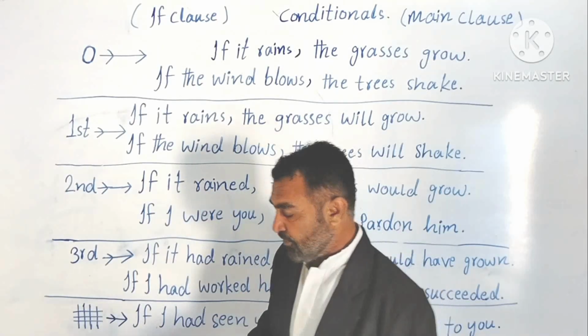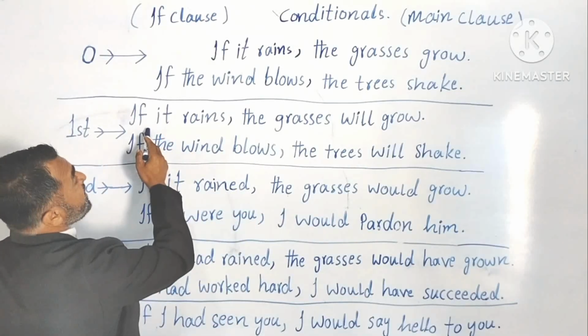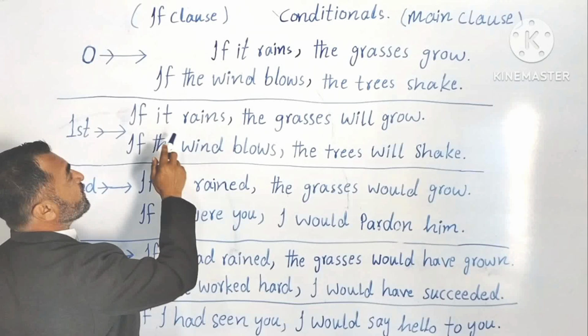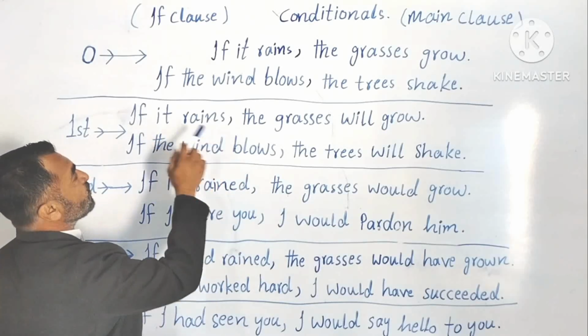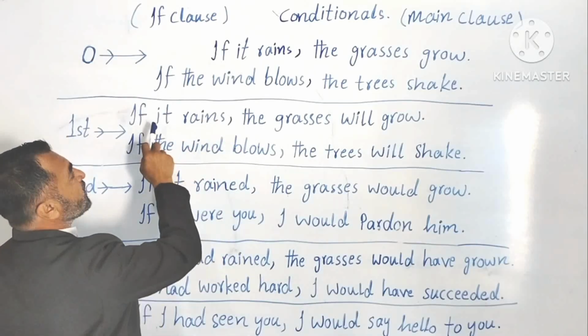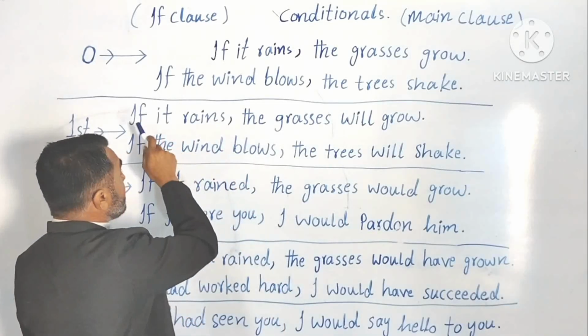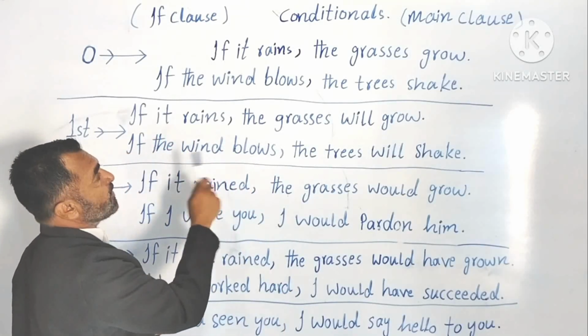Let me give you an example. If I will go, wrong. If I would go, wrong. If I should go, wrong. If I could go, wrong. If I may go, wrong. If I might go, wrong. With if, you cannot use modal verbs.